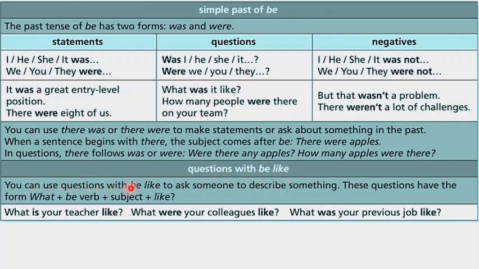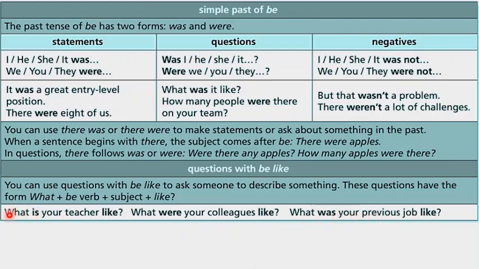You can use questions with be like to ask someone to describe something. So we use be like for descriptions, okay, to describe. These questions have the form what, the verb to be, the subject, and like. For example, what is your teacher like? What were your colleagues like? What was your previous job like? I repeat, what is your teacher like? What were your colleagues like? What was your previous job like?